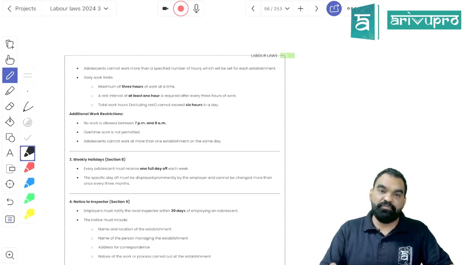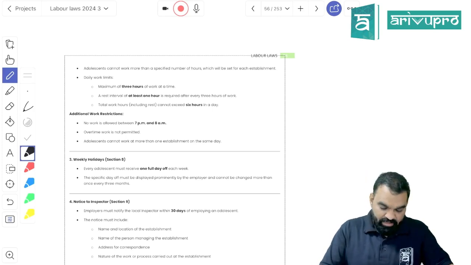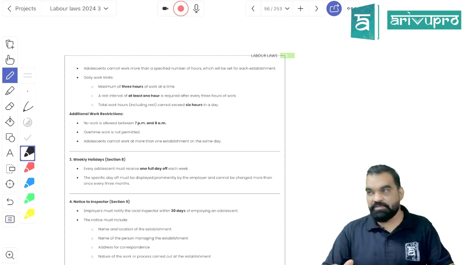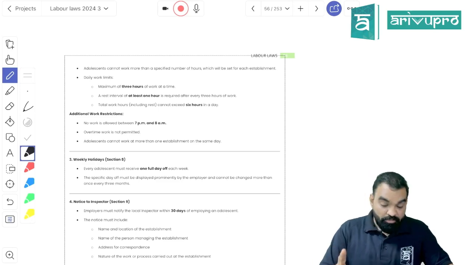Means one shift of the adolescent should not be more than 3 hours, right? Means 3 hours at a time. Maximum working hours would be 6 hours with minimum 1 hour break, right? So first shift will be of 3 hours and second shift will be of 2 hours, because 1 hour break is mandatory, right?